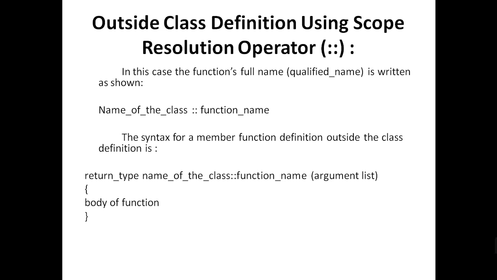Next, the syntax of member function definition outside the class. First, you give the return type, then the name of the class, then the scope resolution operator followed by the function name. You can give the argument list also, then the body of the function. So this is the structure of an outside class definition.